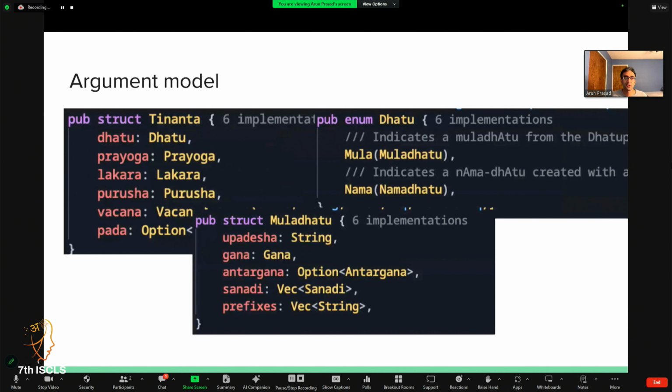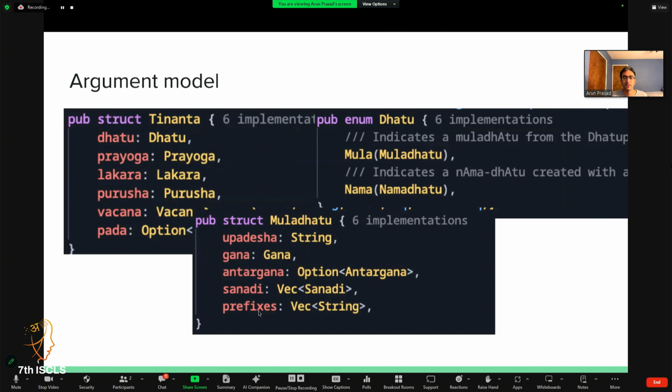And likewise, there's a structured argument model, a way of passing parameters into the program to derive specific words. So here you can see I can request deriving a tinganta with the dhatu, prayoga, lakara, purusha, and all of that. The dhatu can be either a mula dhatu or a nama dhatu. And then the mula dhatu can have an upadeshika form, which I just called upadesha out of a little bit of laziness, one of the 10 ganas, an optional antargana, and other details there as well.